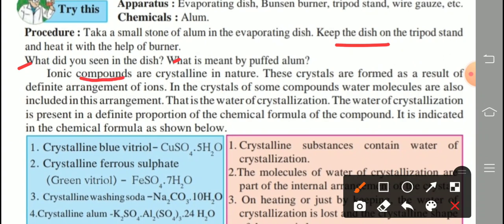Now, ionic compounds are crystalline in nature. These crystals are formed as a result of a definite arrangement of ions. In the crystals of some compounds, water molecules are also included in this arrangement, and that water is called water of crystallization. The water of crystallization is present in a definite proportion in the chemical formula of the compound, and it is indicated in the chemical formula as shown below.